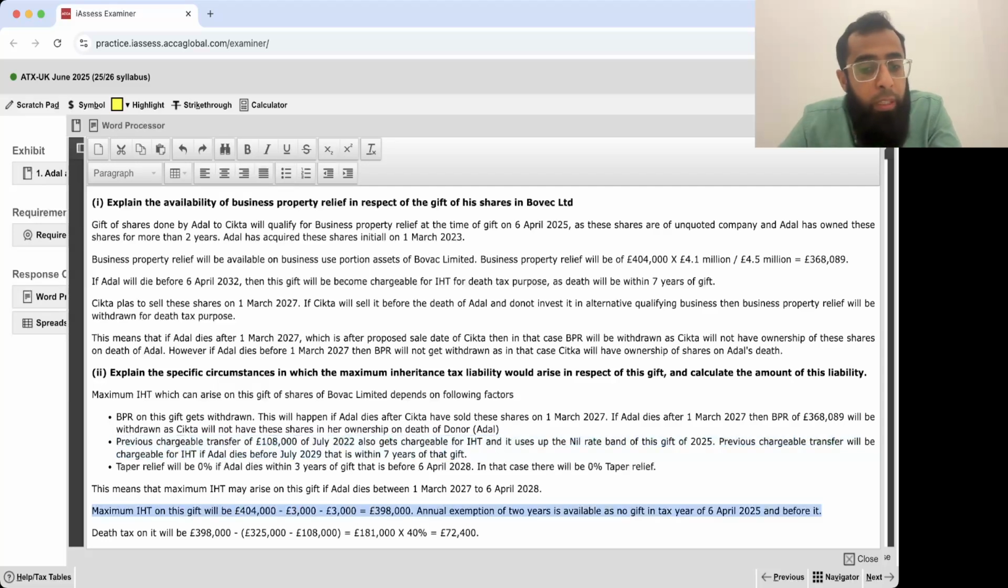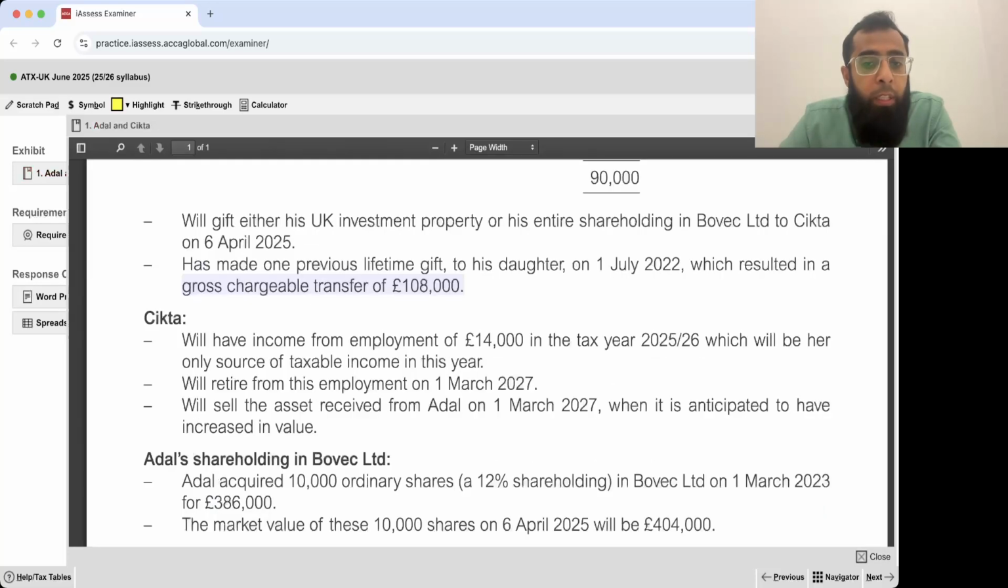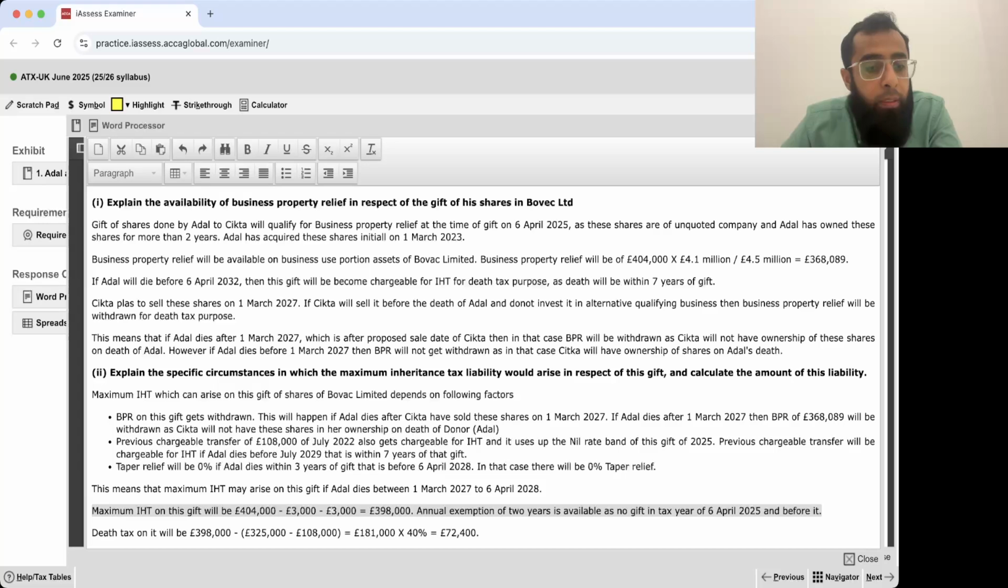You adjust your annual exemptions. Okay, there is no gift in the 6 April 25 year because the only gift was of 22. So the annual exemptions were available. So maximum IHT will be 398 minus the nil rate band. Now nil rate band will be used by that 108,000. So 181 into 40%, that's the maximum IHT which can arise on it.